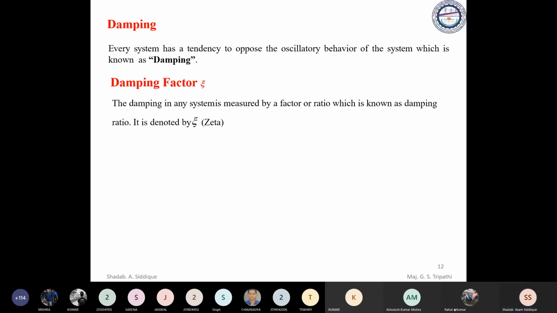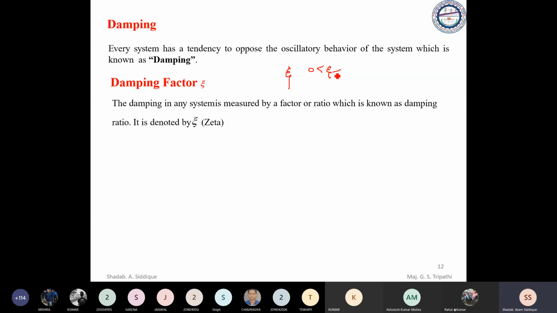Damping of any system is measured by a factor, or you can say a ratio, known as the damping ratio, and that is represented by zeta. This zeta will be the damping factor, and that is ranging from 0 to 1.